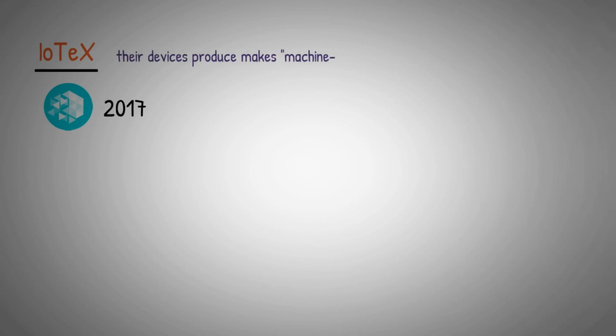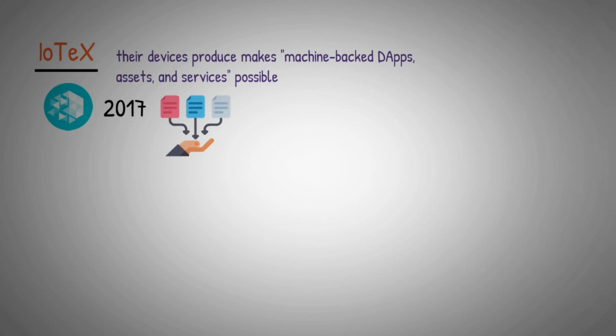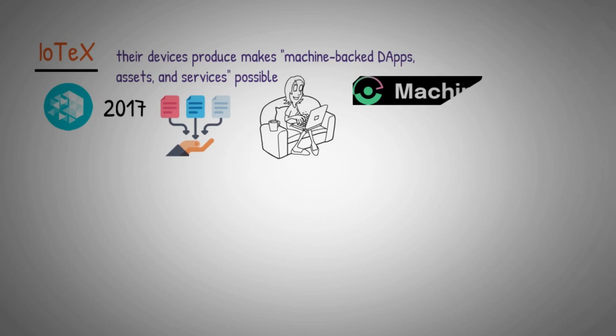IoTeX, a Layer 1 network focused on fusing blockchain and the Internet of Things, was established in 2017. Giving consumers authority over the data their devices produce makes machine-backed dApps, assets, and services possible. Managing your data on a blockchain ensures secure ownership and gives it value. With the help of IoTeX's hardware and software, individuals now have a new way to manage their data and privacy without compromising their user experience. MachineFi is the name of the technology that lets people generate digital assets from their real-world data.